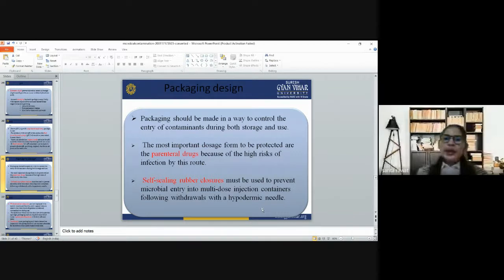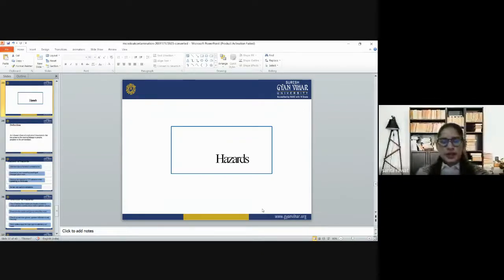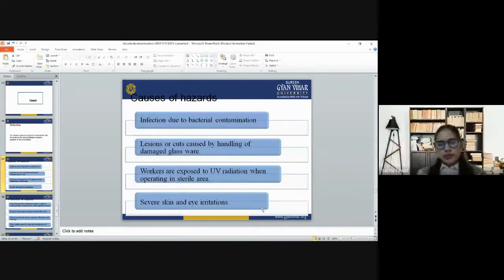Now we have packaging designs. We have already studied packaging design: the self-sealing rubber closure, the wide-mouth cream jars, then the cardboards. Then we have the hazard, which is described as an inherent chemical or physical characteristic that has potential for causing damage to people, property and environment. The causes of hazard are infections due to bacterial contamination, lesions or cuts caused by handling of damaged glassware, workers exposed to UV radiation when operating in a sterilized area, and severe skin and eye irritations.